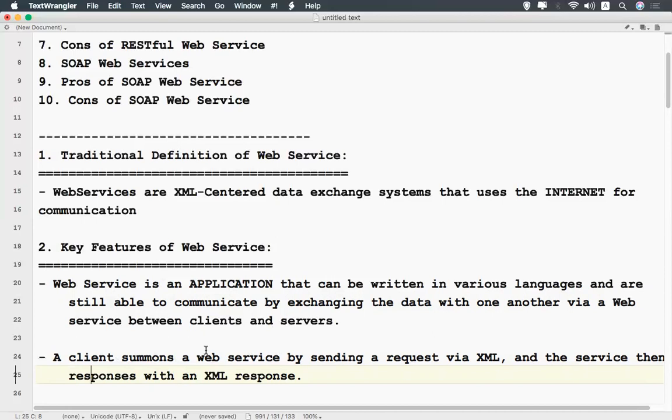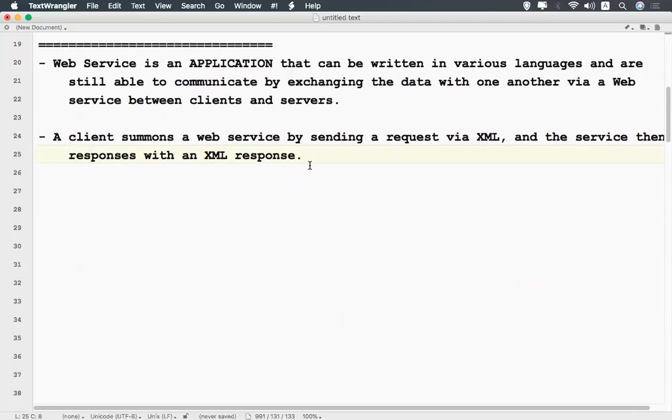A client requests something via XML, then the server will give that information via XML. As we discussed, the communication will happen in the form of XML. The client sends a request using XML, and the same way it will get the response in the form of XML. So these are the key features of a web service.